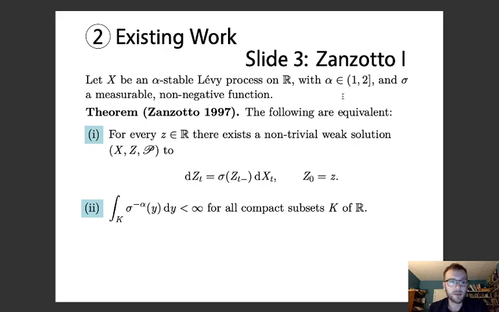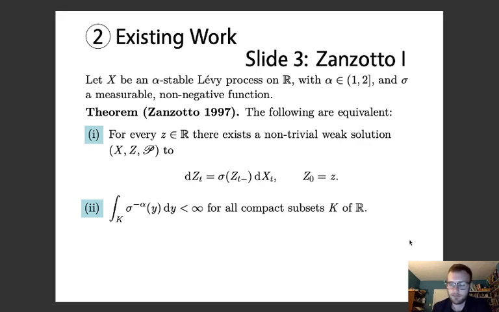So Zanzotto showed the equivalence of the following two conditions. First, existence of a non-trivial weak solution to the stable SDE for every issuing point. And second, integrability of sigma to the minus alpha for all compact subsets of R. So that exactly includes the result of Engelbert and Schmidt, because in Engelbert and Schmidt's case, this alpha is equal to 2.